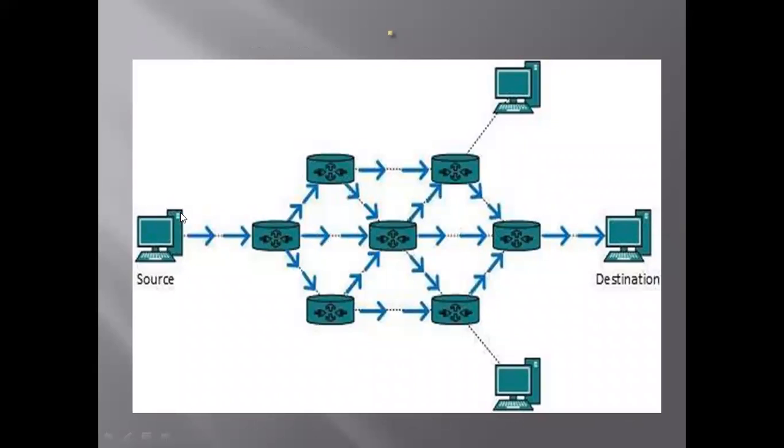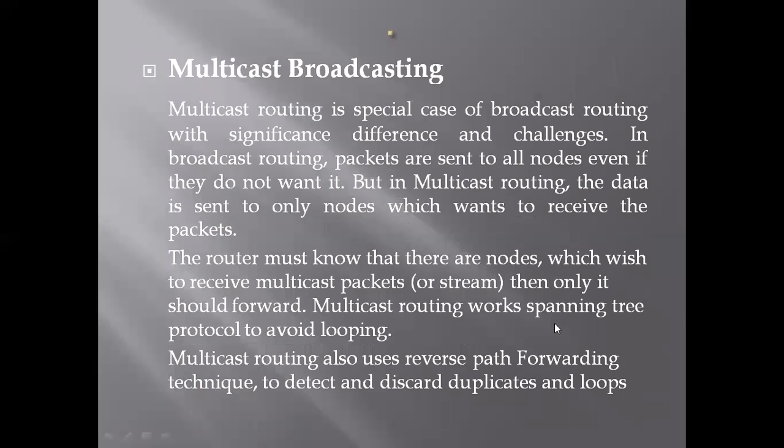Here is the source, here is the destination. We have so many ways to go from source to destination. So what is the use of broadcast? One packet goes from source to destination by multiple ways. So a single copy of the packet goes to all the destinations. So this is called broadcast routing.